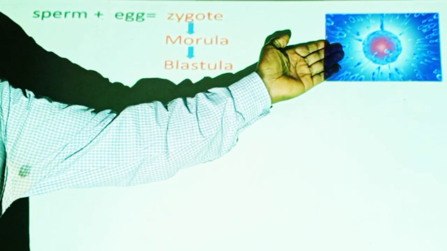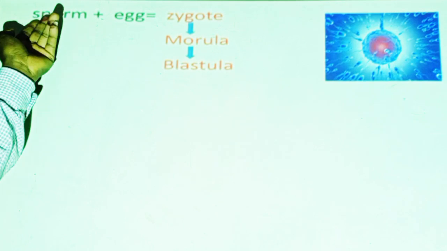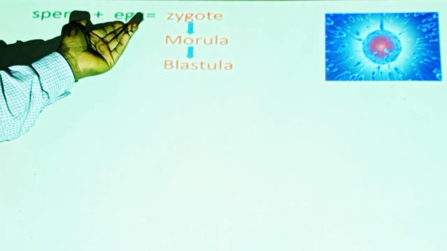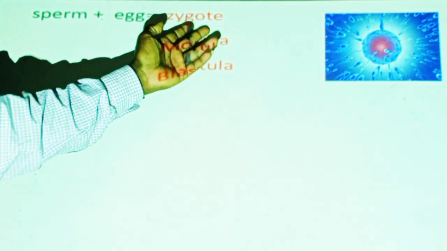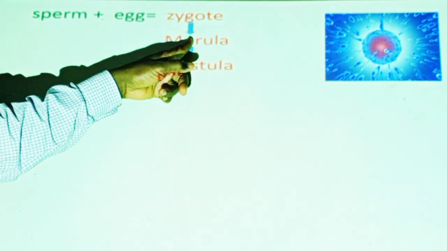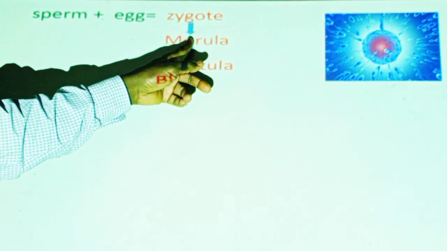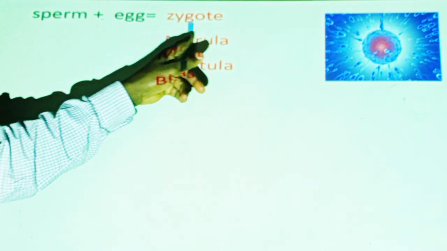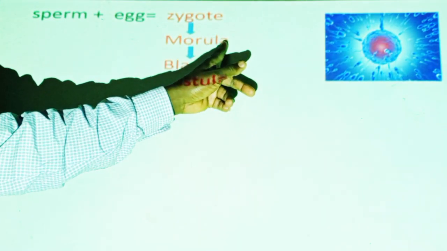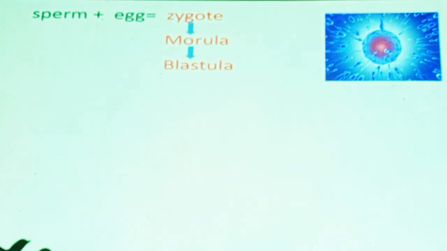Then unification. The sperm nucleus unites with the egg nucleus to produce a single cell, which is diploid. That cell undergoes cleavage, rapid cell division, without much increase in size. This produces a solid mass of cells known as morula, around 16 cells.